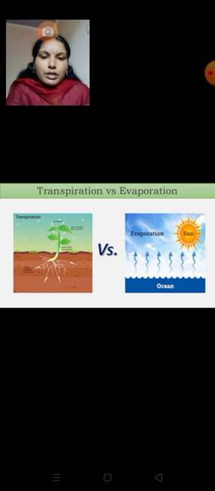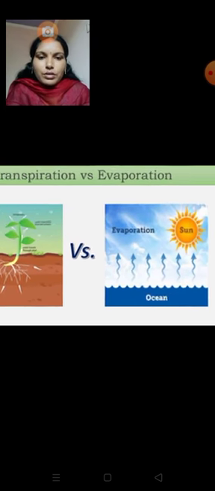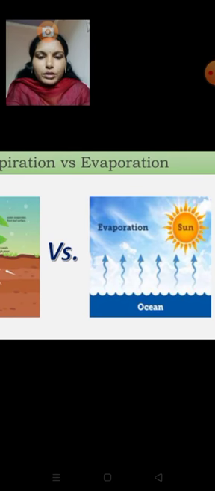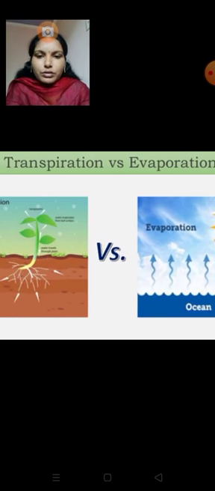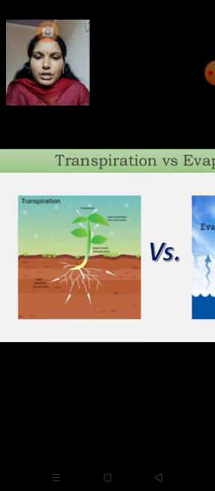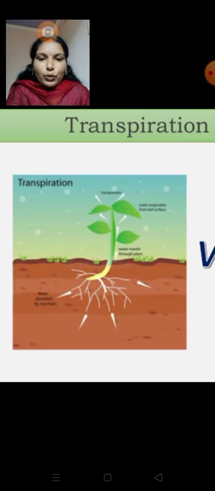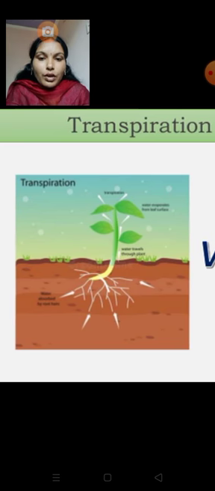Here, from the ocean the water is vaporizing in the presence of the sun. That process is known as evaporation. Next, this is transpiration. In transpiration, the excess of water is vaporizing through the aerial parts.